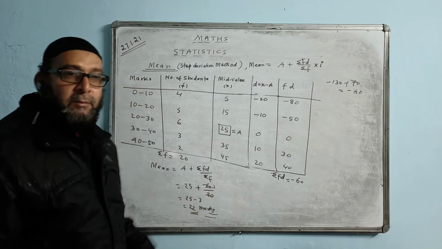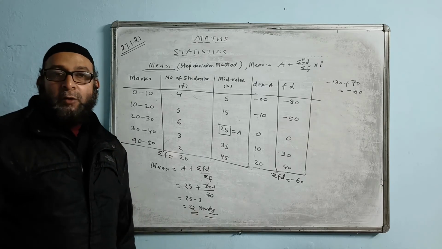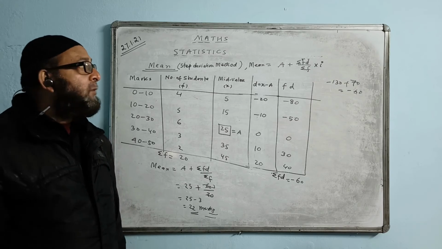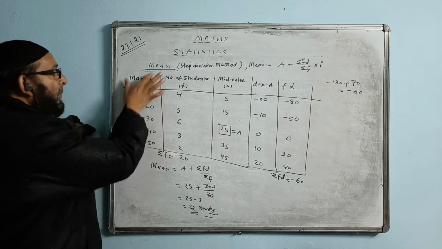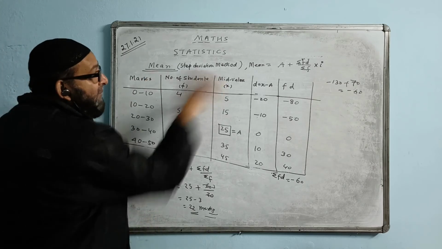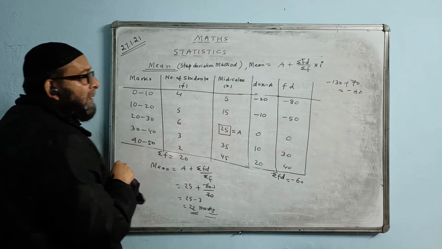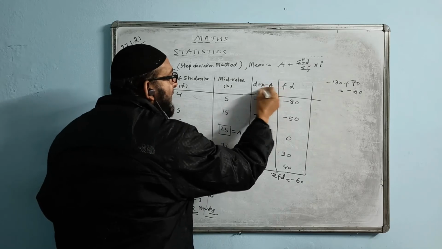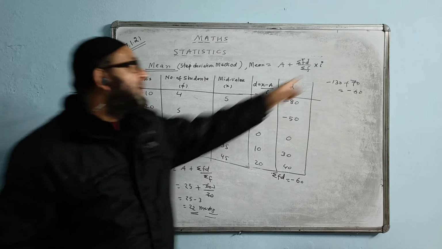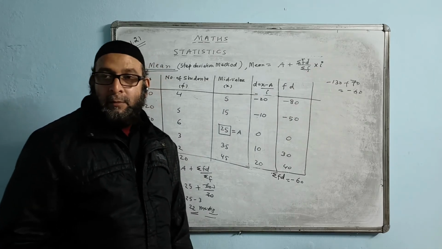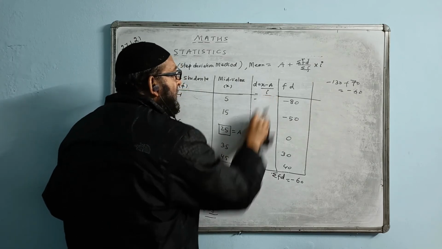Okay? Just learn this one, then we will pack up after this. In the shortcut method, we don't multiply by I, but in the step deviation method, we multiply by I, and the method is the same. Marks and frequency will be given. We will find the mid value. Mid value is needed in all the cases. Mid value done. I will choose one of them as A, and here I will write x minus A divided by I. I will divide by I also here. Because we are dividing by I, that is why we are multiplying by I over here. Now this will become rather shorter. This time, let's see.